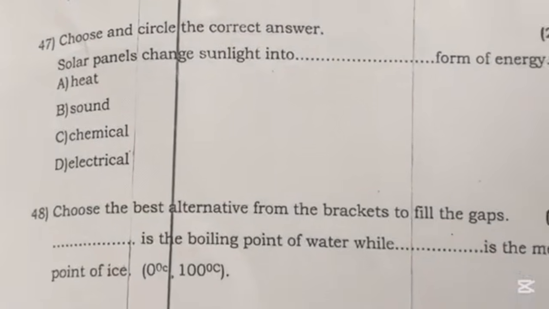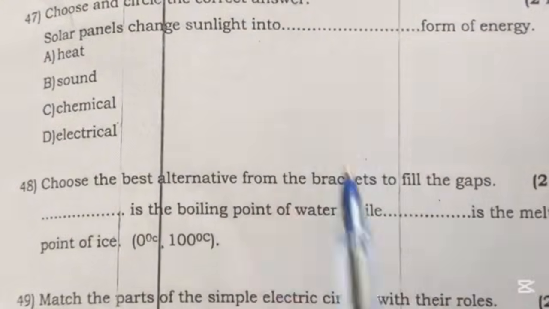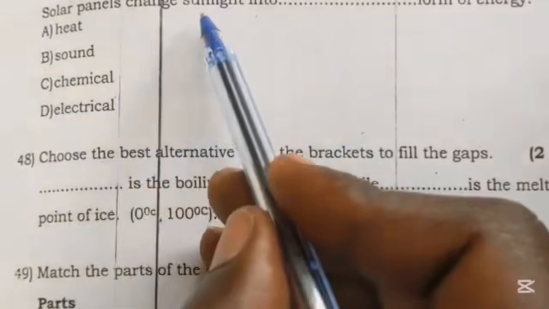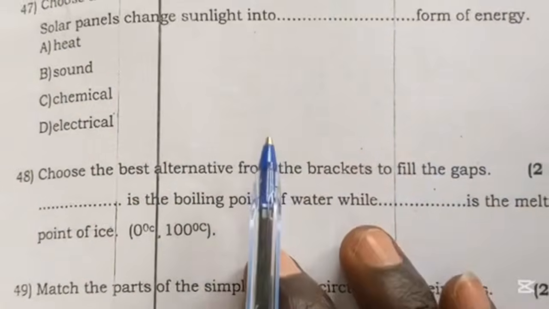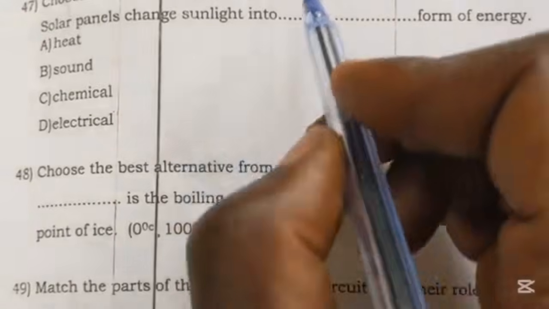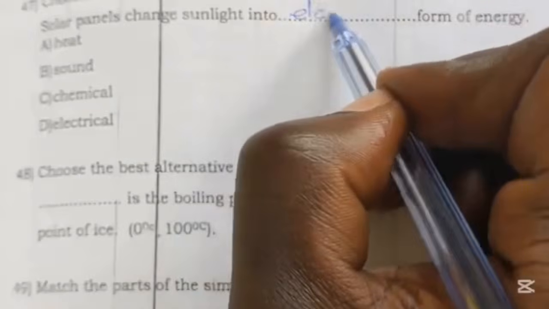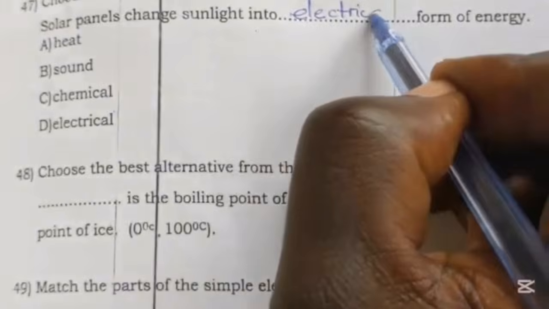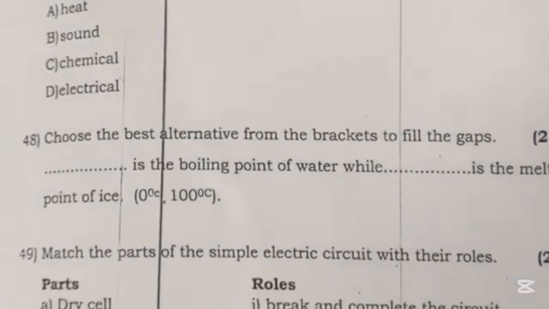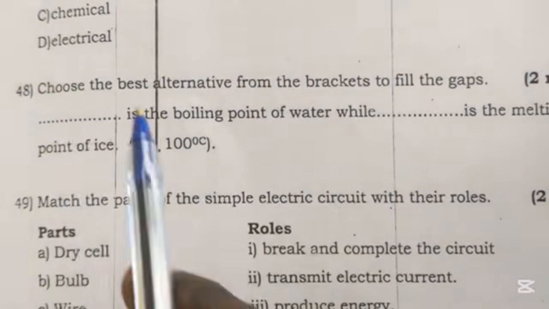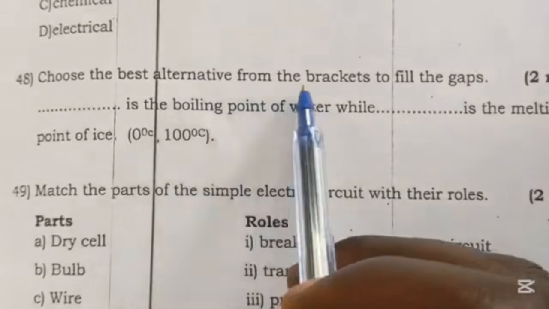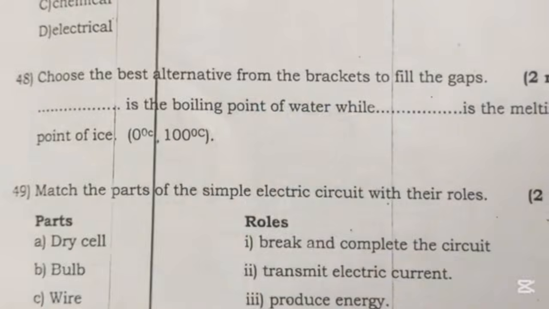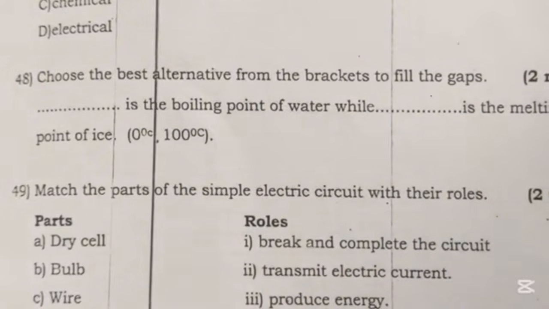47. Choose and circle the correct answer. Solar panels change sunlight into dash form of energy. Solar panels change sunlight into electrical form of energy. Whereas 48, choose the best alternative from the bracket to fill the gaps.